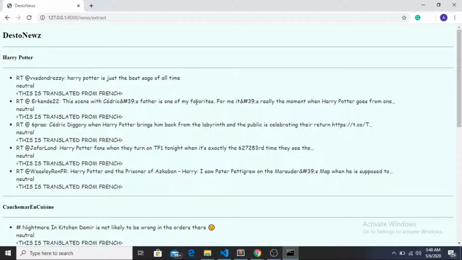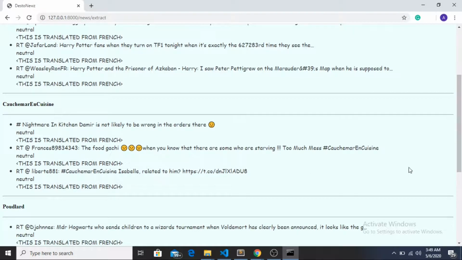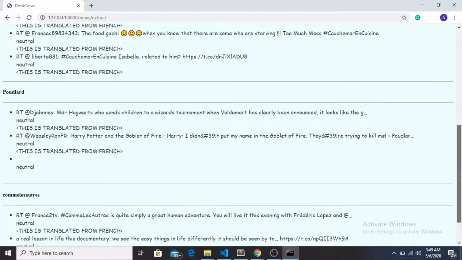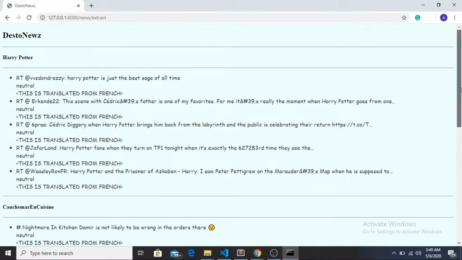Cedric's father is one of my favorites for me. It is really the moment when Harry Potter goes from one. So this is also neutral. So this is also translated from French. So all these five are translated from French in this case. Yeah, in this case, all the three are translated from French. Yeah, so everything is translated from French in this case.